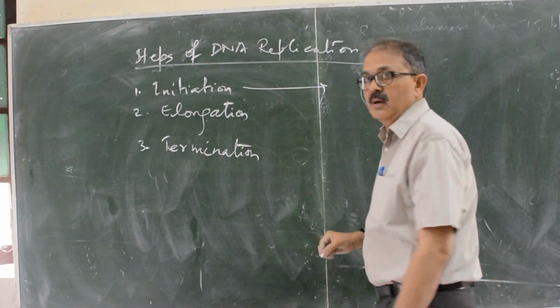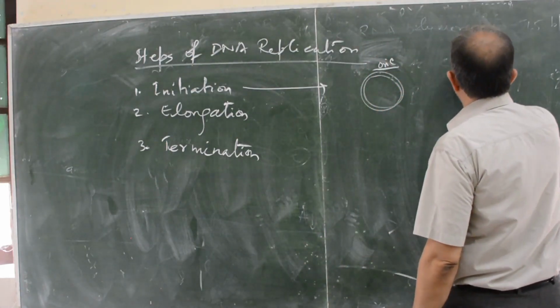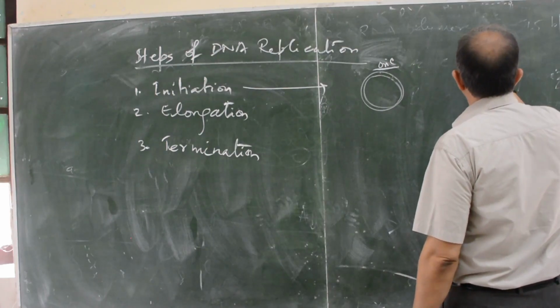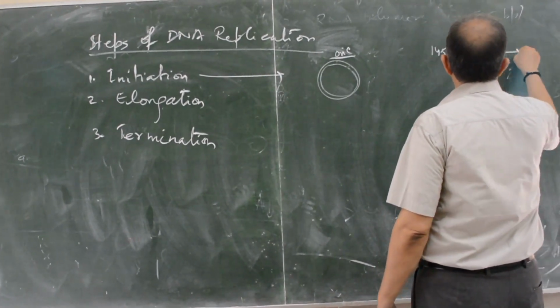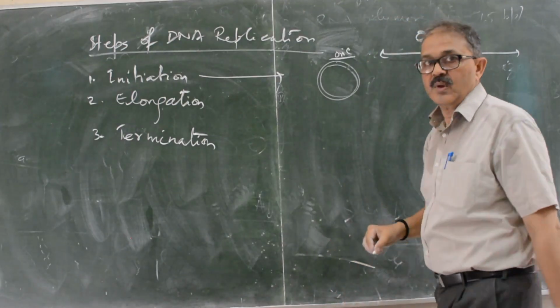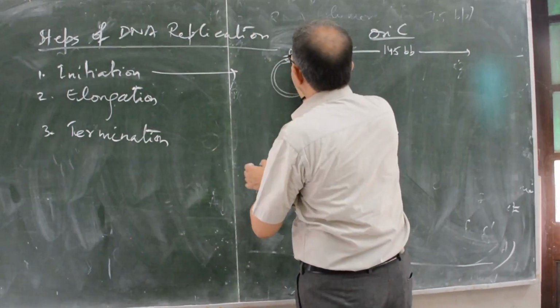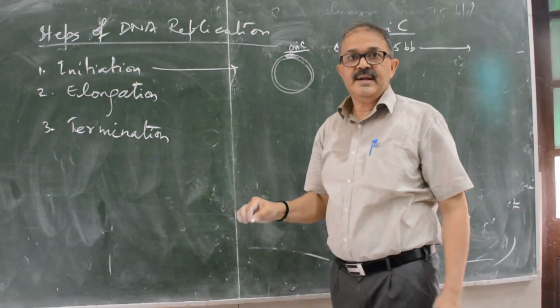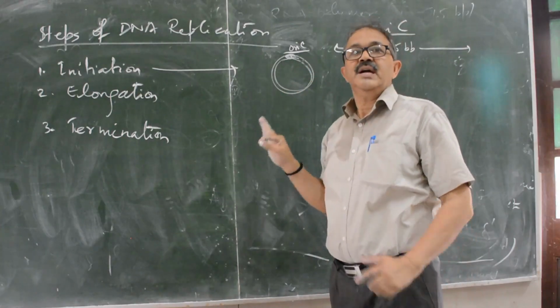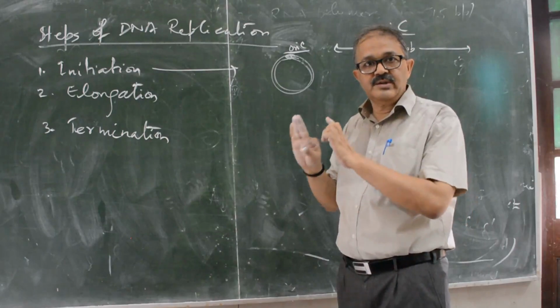What is the structure of the origin point, OriC? This is about 145 base pair length. Remember, 145 base pair length of this origin point. It is a consensus sequence. It will be found in all the bacteria, Escherichia coli, all the strains of the bacteria.